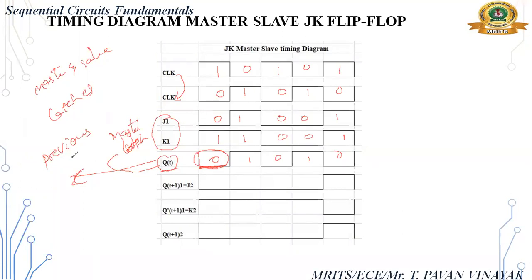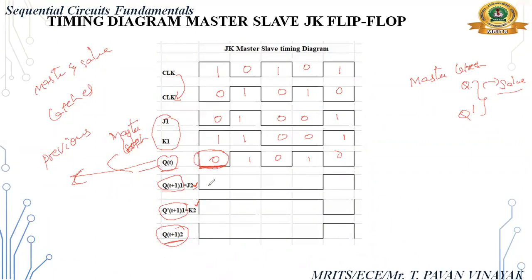Now, first the master latch output. What are the master latch outputs? Q and Q bar. Those are inputs to the slave flip flop, right? So this is Q of t plus 1 and Q bar. Those become inputs to the second latch, that is the slave latch. So J2 and K2, and I am calculating output Q2.